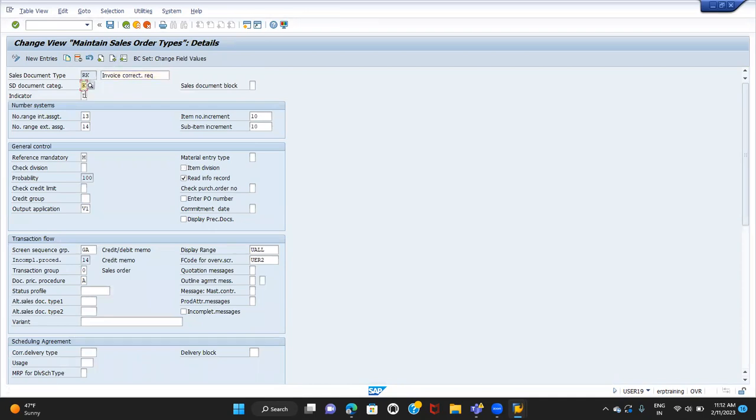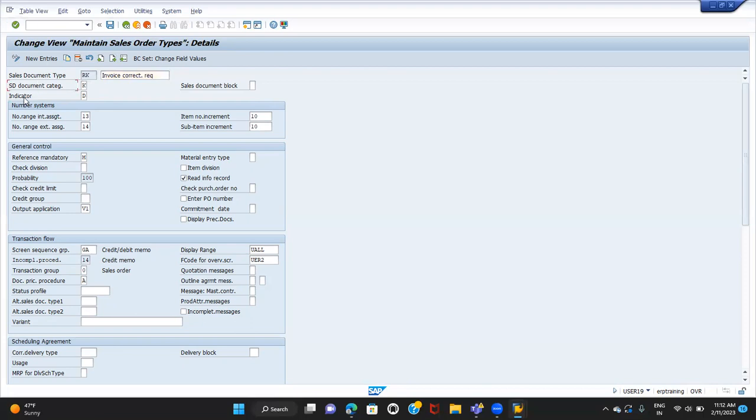But how will the system differentiate whether it is a credit memo request or an invoice correction request? For both it is K only. That means the system understands that RK is also a kind of credit memo request. But it has to differentiate, right? If you want to differentiate between these two, then we use the indicator. Do you remember, when we were discussing the sales document type settings, we discussed this field, indicator. It is a subcategory of the sales document category.